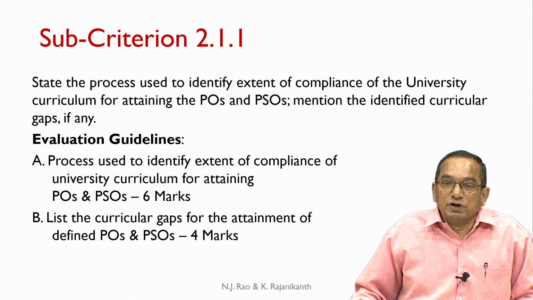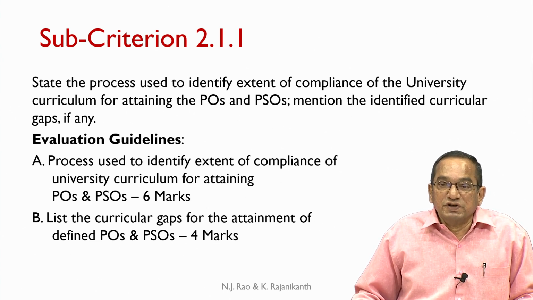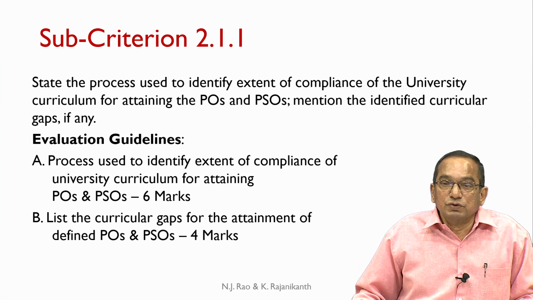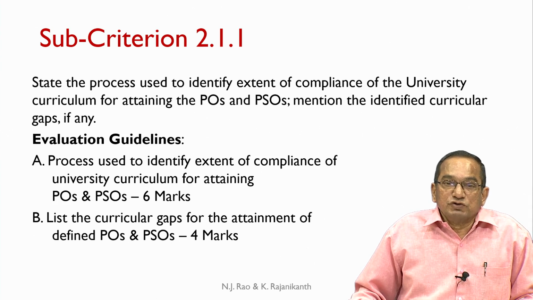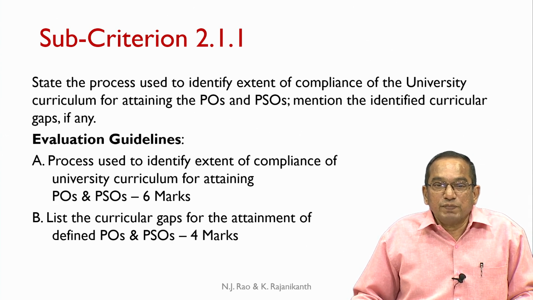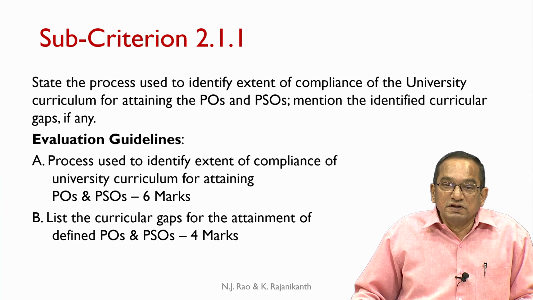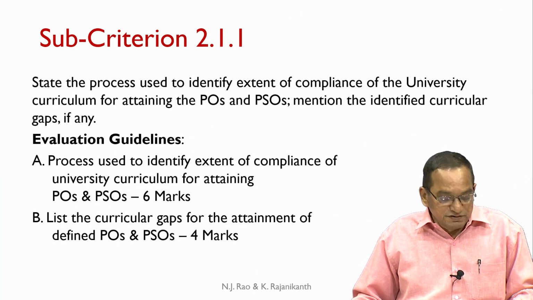Create the program articulation matrix, look at each individual column to see the extent to which the curriculum is able to address that particular PO. So, the process can be quite similar. The process which is used for such purposes carries 6 marks. List the curricular gaps for the attainments of the defined POs and PSOs. This aspect carries 4 marks.